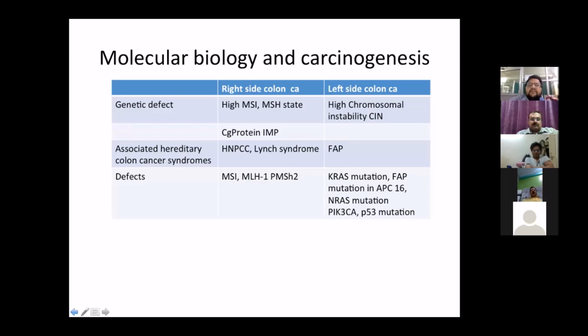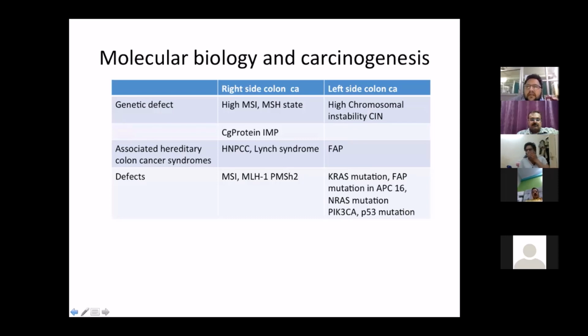They have defects in MLH1 and MSH2. While left-sided colon cancers have high chromosomal instability, the hereditary cancer associated with left-sided colorectal cancer is familial adenomatous polyposis coli. The chromosomal instability and genetic mutations in left-sided colorectal cancers include KRAS mutation, APC gene mutation, NRAS mutation, PIK3CA, and P53 mutation.